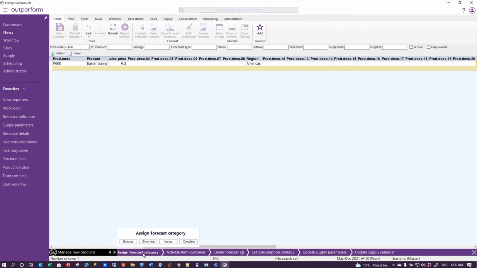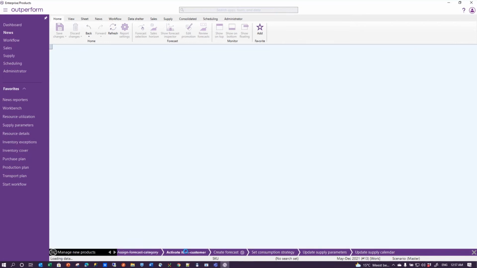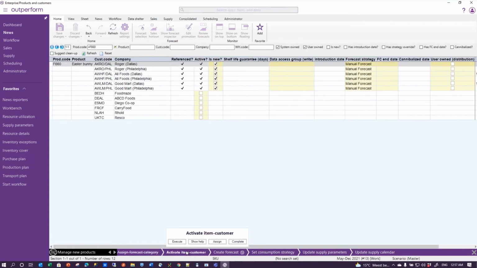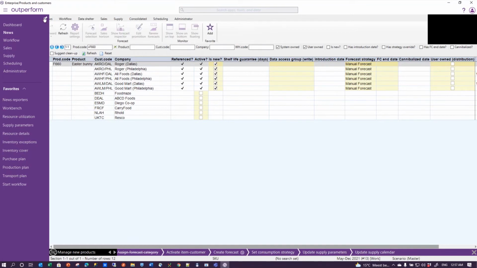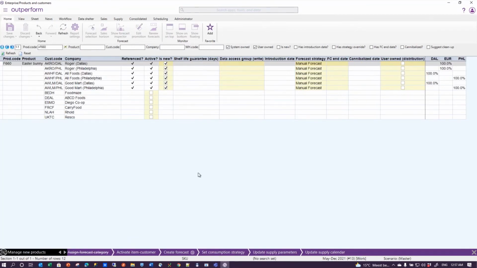That completes this step, and I go to the next step, activating the product customer. Now I can see that there are already references between products and different customers. So the product may be new, but the data from external has already told us which customers this product is going to be sold to.